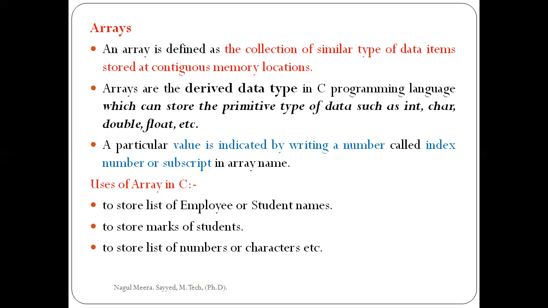So how can this array store values? A particular value in an array is indicated by what is called the index number.